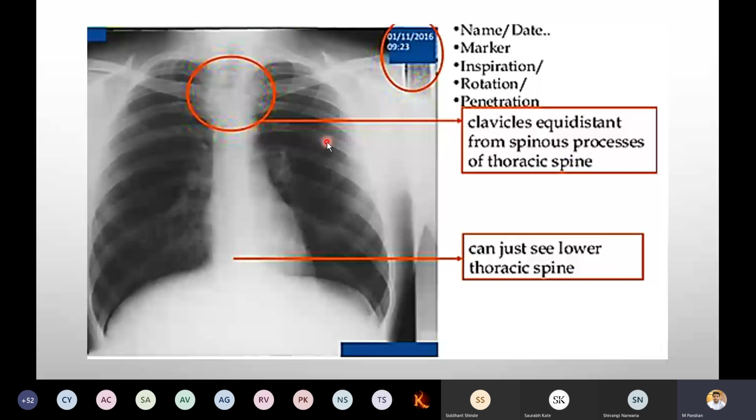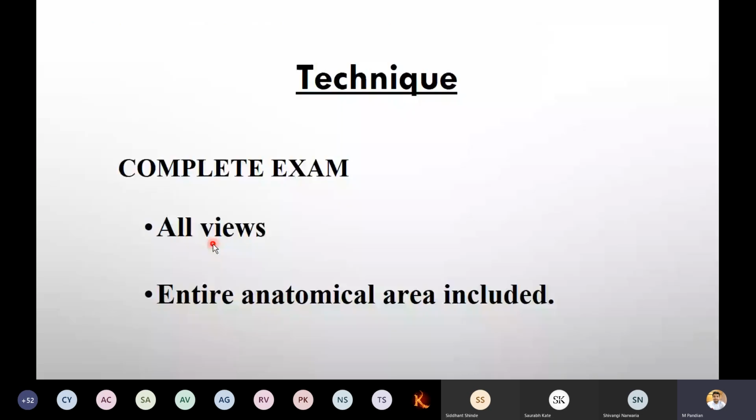Why, sir, are you saying this many things to examine the X-ray? We will see in the next PPT. Now, techniques. For a complete examination, all views you have to remember. The entire anatomical area you have to remember.